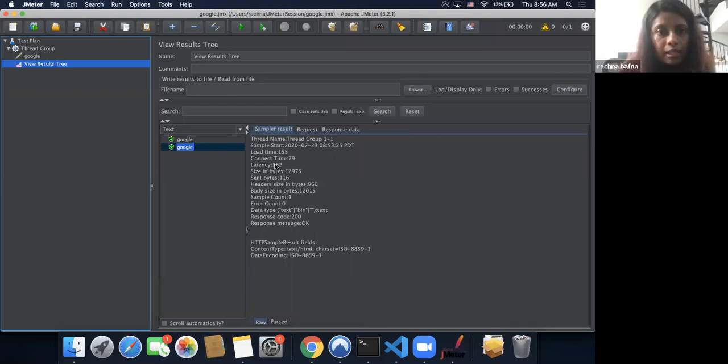Someone is asking: please explain that sampler result in brief, and what are the things that we need to check in the sampler result. Yes, we are going to cover that. I just wanted to cover at least A, installation today, B, adding a thread group, C, adding a sampler, and then running a small test. So we've covered that.